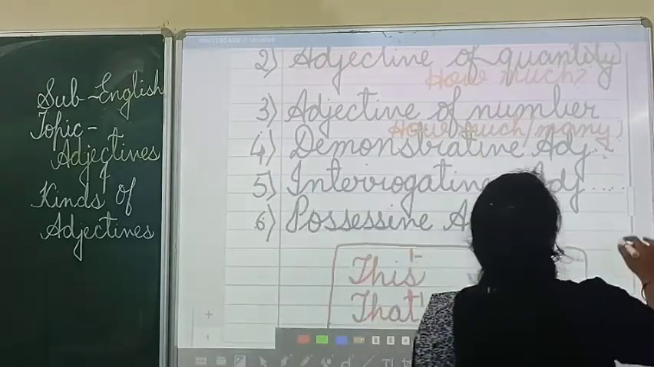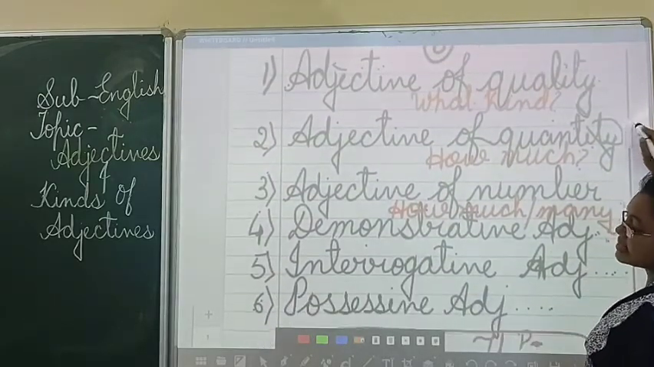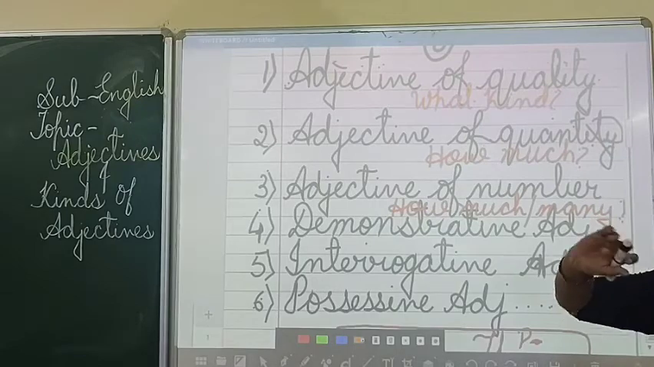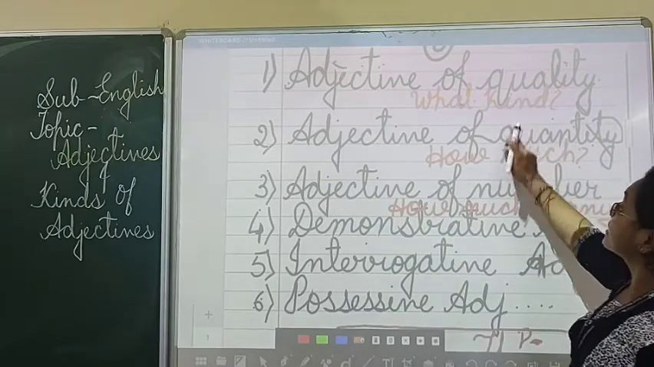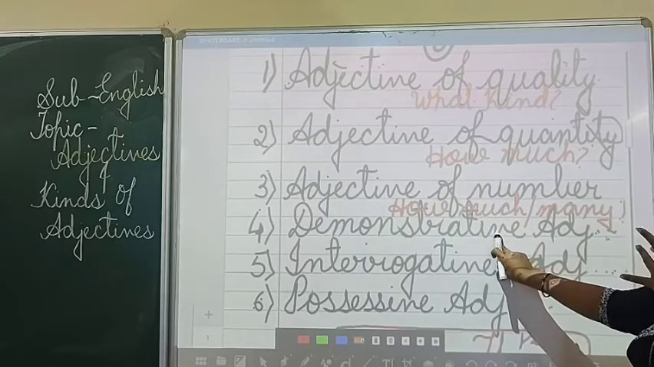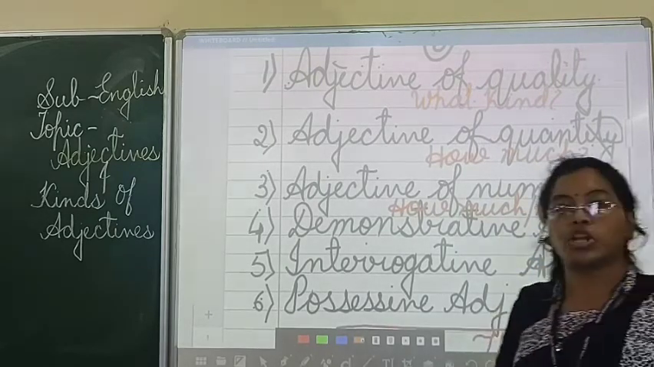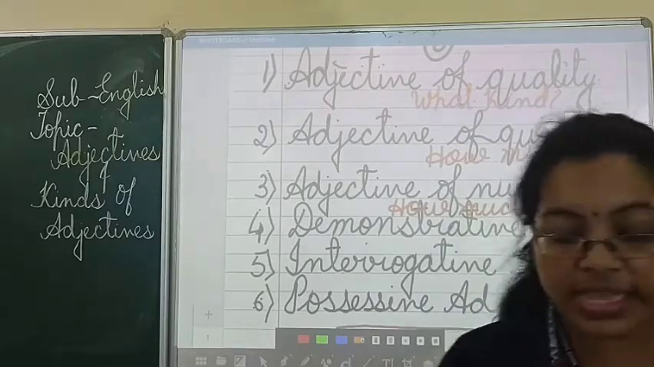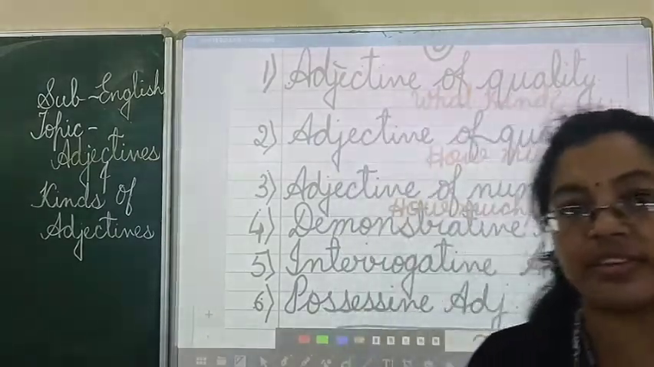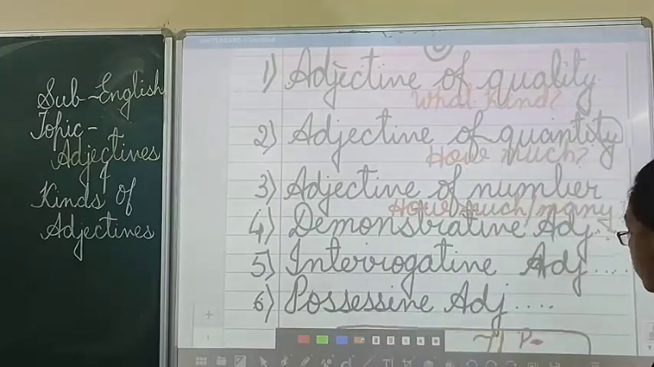So these are the different types of adjectives. These are the six different types of adjectives: adjective of quality, adjective of quantity, adjective of number, demonstrative adjective, interrogative adjective and possessive adjective. To make these adjectives more clear, let us see some video.